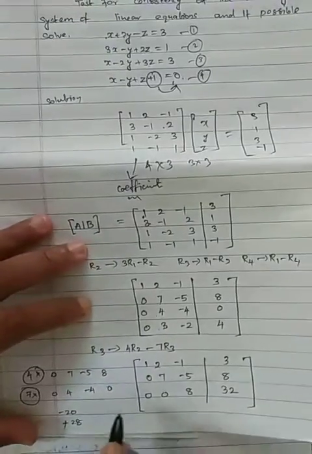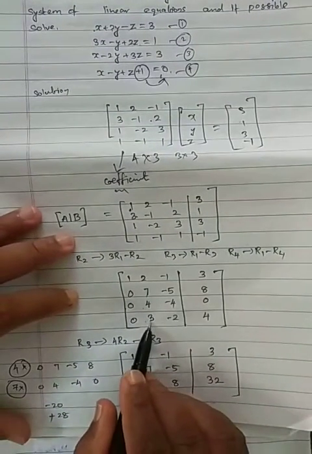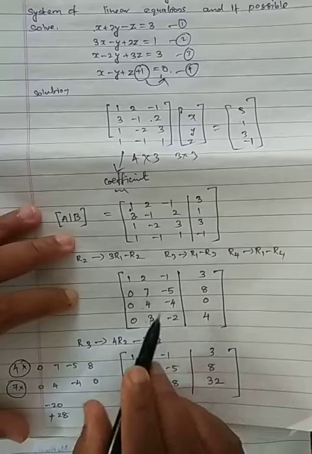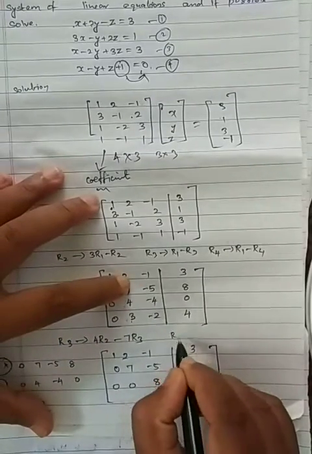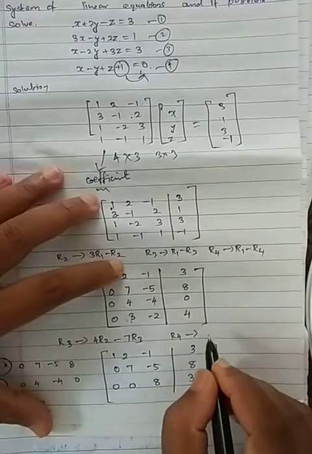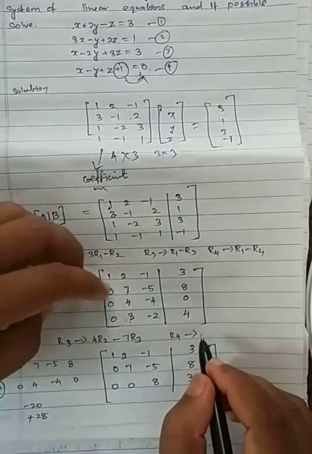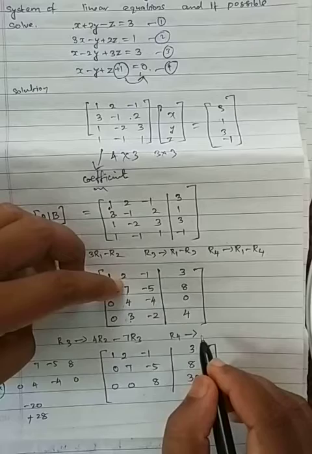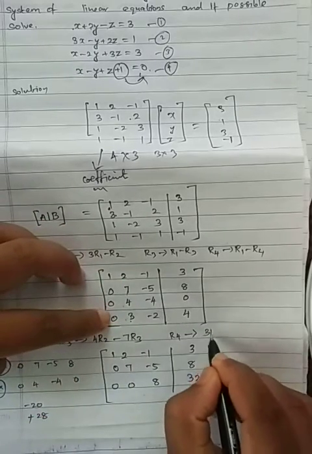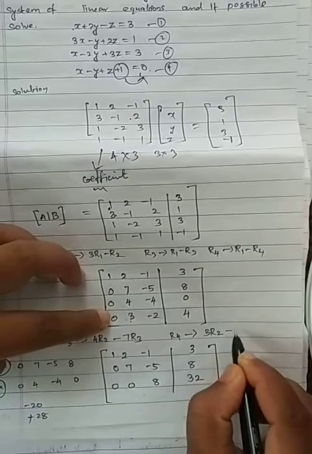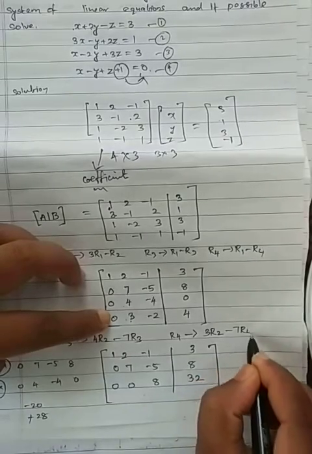Okay. The next concept is, here you need to make this 3 a 0. So again I am going to use the same logic with 7 itself. What's the command now? R4 goes to 3 times R2 minus 7 times R4.